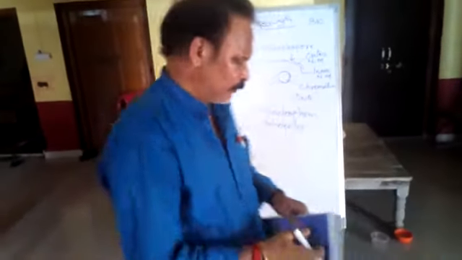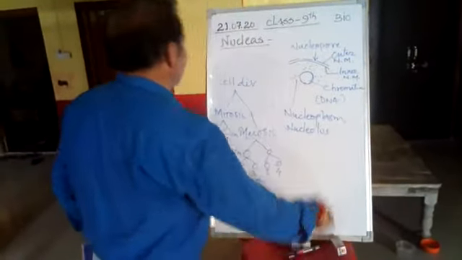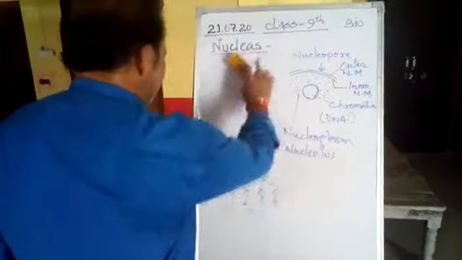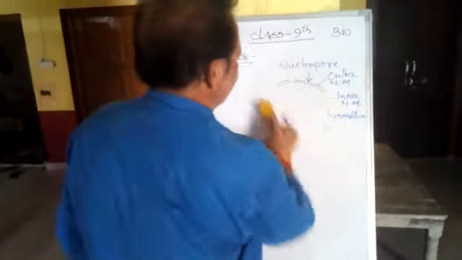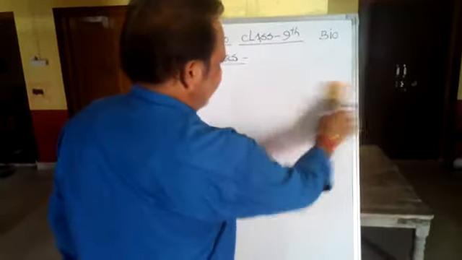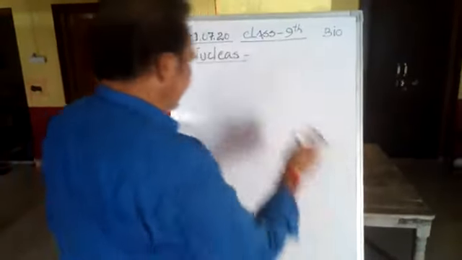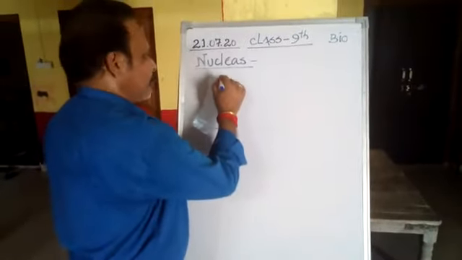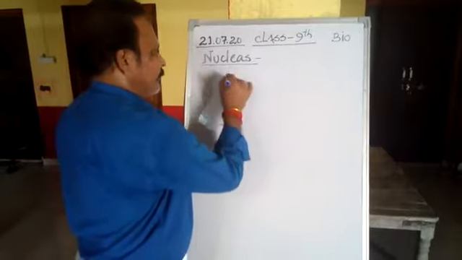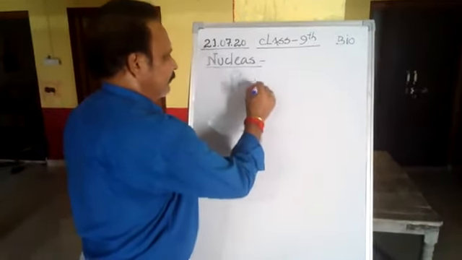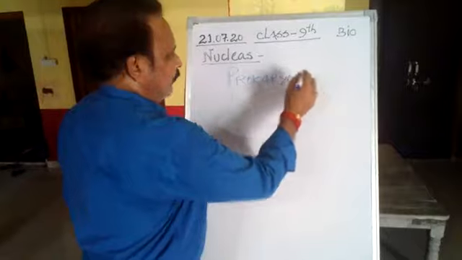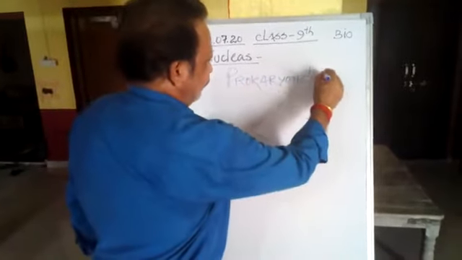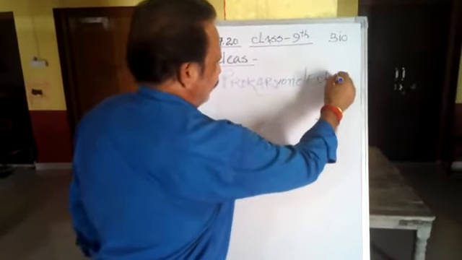Now I want to tell you a very important thing: depending upon the presence and absence of a nucleus, cells are of two types. First type is the prokaryotic cell, and the second type is the eukaryotic cell.